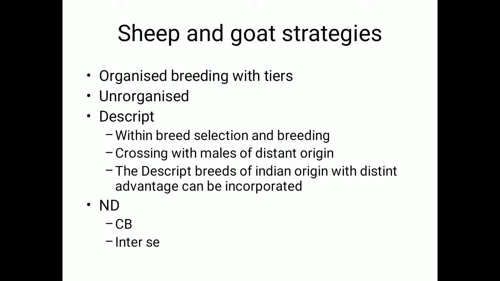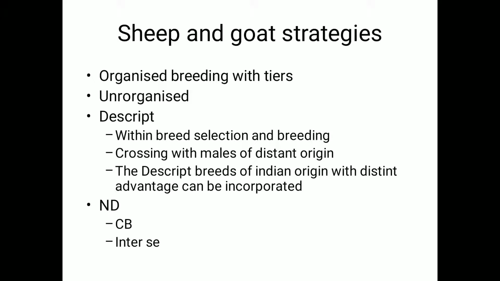There are three tiers. One is nucleus farms, second one is multiplication tier, third one is field population or commercial population. If the gene flow is only from nucleus farm downwards, it is called as closed nucleus breeding systems. If the gene flow is in both ways, if you pick up an animal even from the downward level, an exceptionally high producing animal from the commercial or field level population, and take it to the nucleus farms, it is called as open nucleus breeding systems.